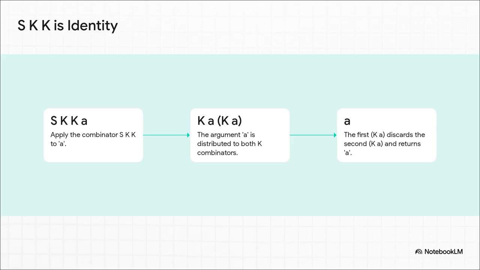Now what does Ka do? We just learned this. It creates a function that discards its next argument. So the first Ka looks at the second Ka, throws it away, and leaves us with just A. So get this. The combination SKK does the exact same thing as the identity combinator, I. We just built one of our tools out of 2 of the others.